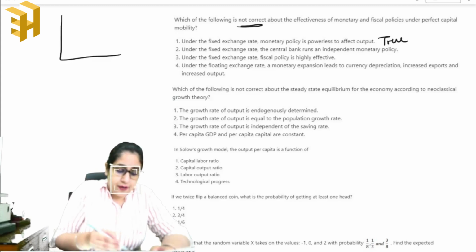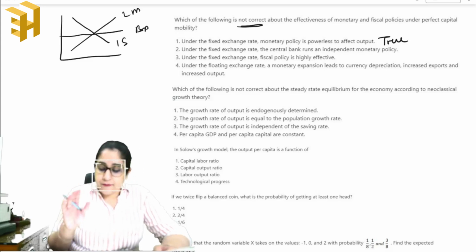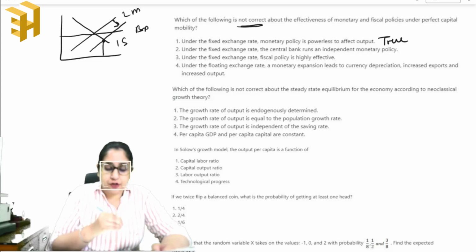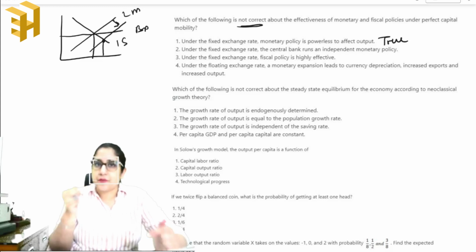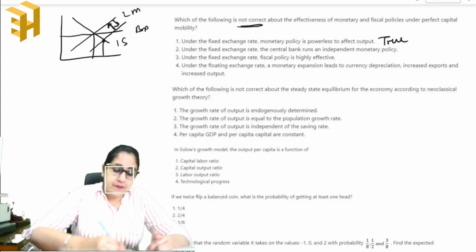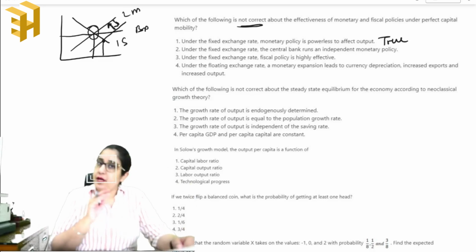So we have your IS-LM curve like this, and we have a BP curve. Now, if there is an expansionary monetary policy, this will shift the LM curve rightwards, and now the domestic interest rate will be less than the world interest rate. As a result, what will happen? The capital will flow out of the country, and as a result, the LM curve will shift back, restoring the original equilibrium level. So this statement is actually true.